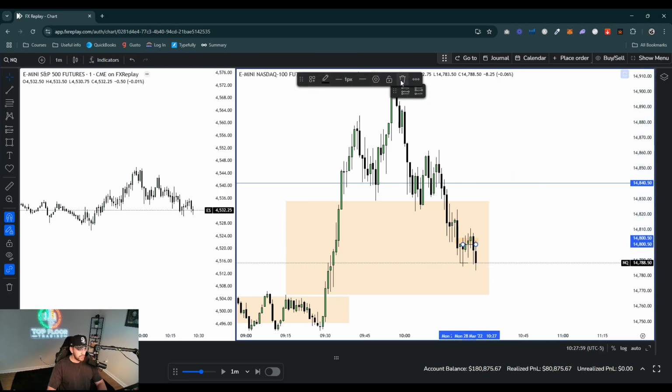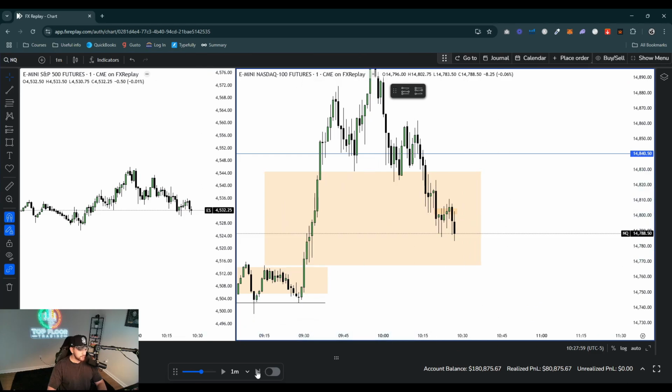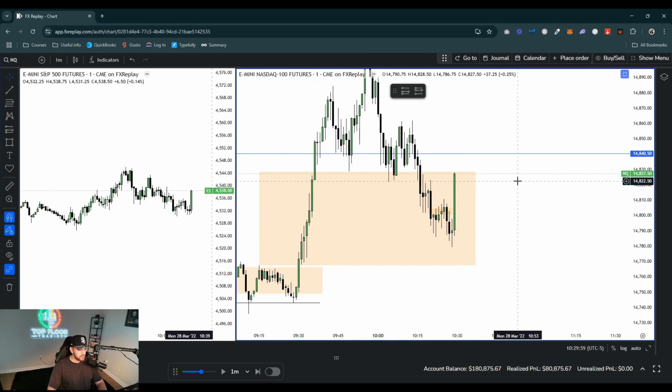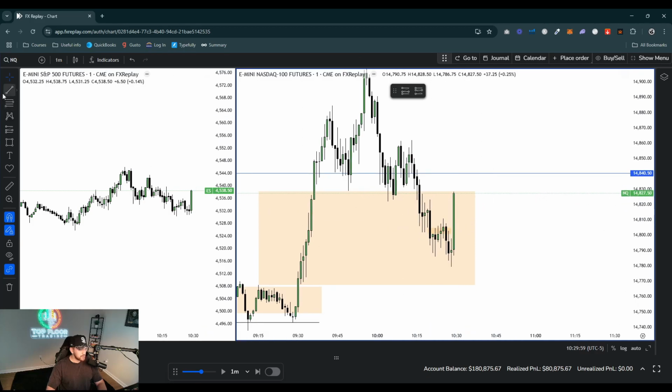So I'll just go ahead and wait for a key time like the 10:50 to 11:10 macro here. So go ahead and fast forward this. So this is nice. This is really, really nice right here. So nice displacement. So you can see we didn't have really clean displacement right here. I just wanted to try that trade there. But we got a nice sweep here. And now we got a nice CISD right here. So this is the type of stuff you want to see right here.